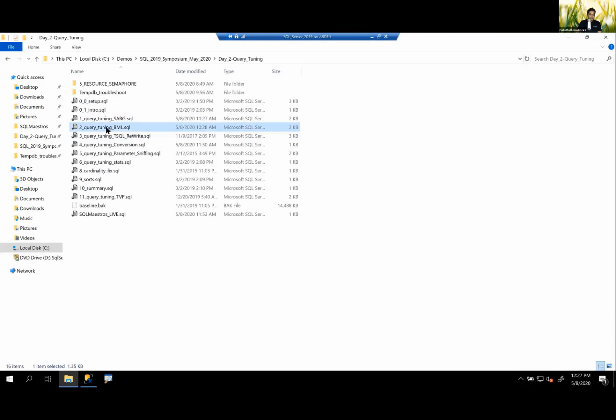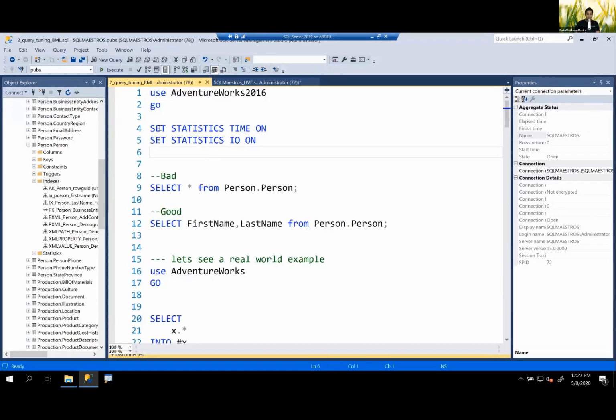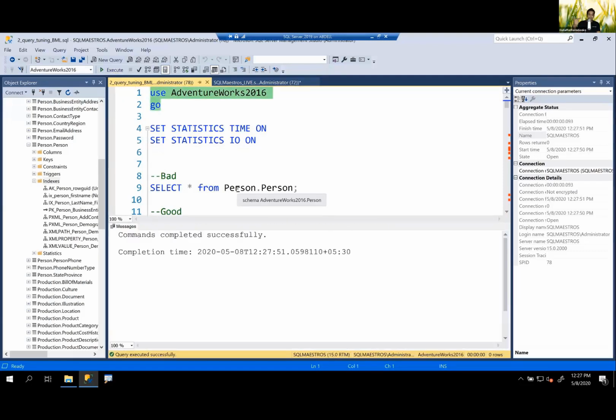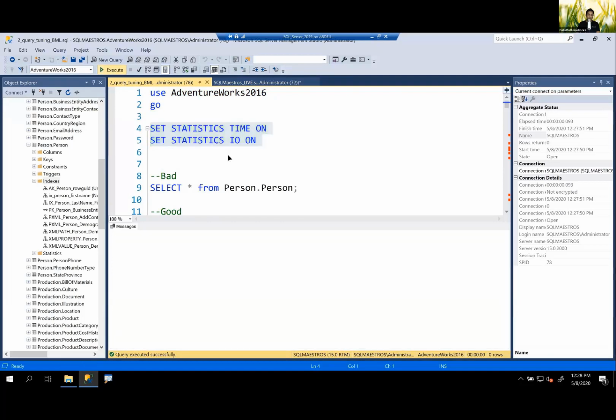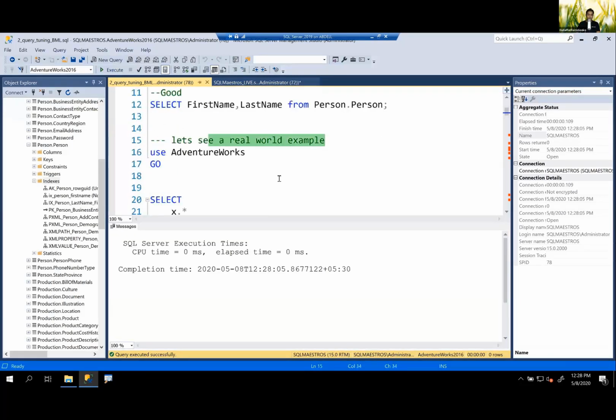Okay, let's open the second one, query tuning, bookmark lookups now. Okay, so I'm going to use AdventureWorks 2016. So the first example was about sargability and searchability. The next example is about bookmark lookups. I briefly touched bookmark lookup right in the first example. Now let's look at a real-time scenario there. So let me turn on statistics, time, and IO on. And let's skip some very basics and just come to a real world example.